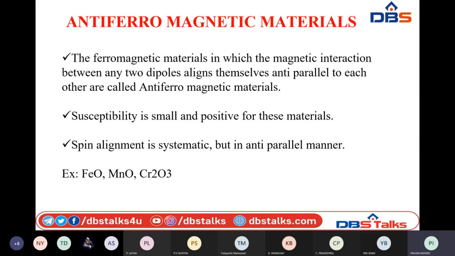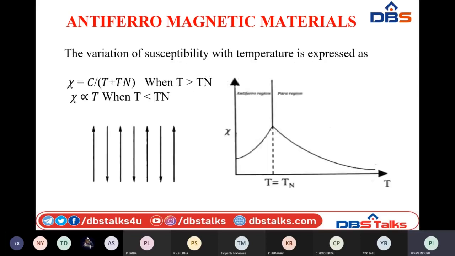So you can observe this process here clearly. So this is the alignment of individual dipoles with respect to each other. So here, if one dipole is arranged in parallel with the applied magnetic field, the other dipole will arrange in anti-parallel direction. That is why the net dipole moment of anti-ferromagnetic materials will become 0.